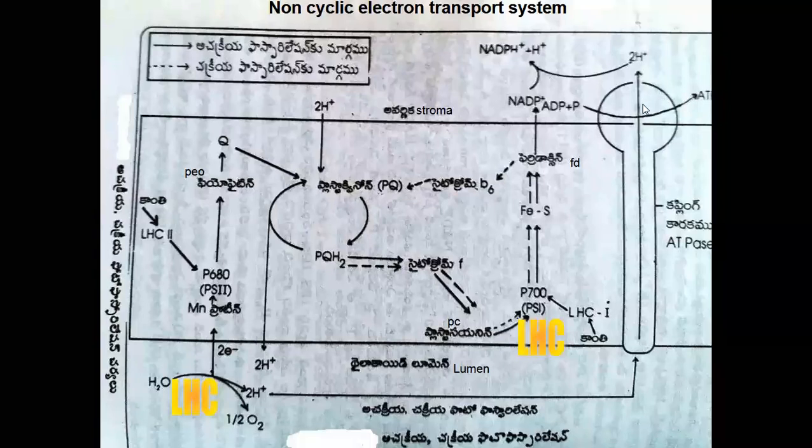Finally, in the non-cyclic electron transport system, the end products are NADPH and ATP, and oxygen gas is evolved in the lumen of thylakoid. These are the end products of the non-cyclic electron transport system.